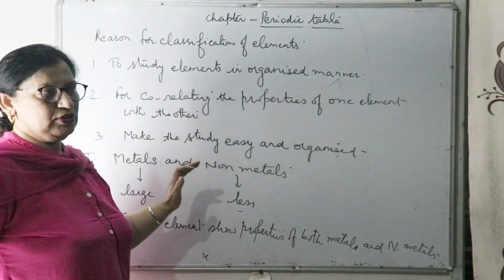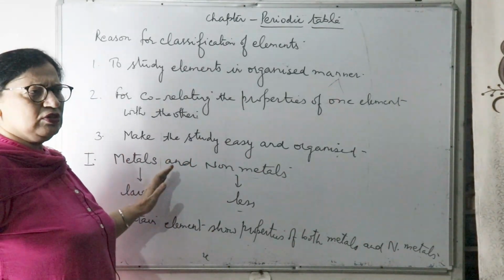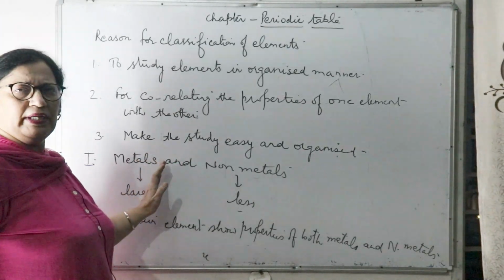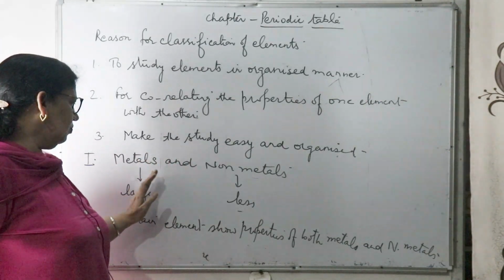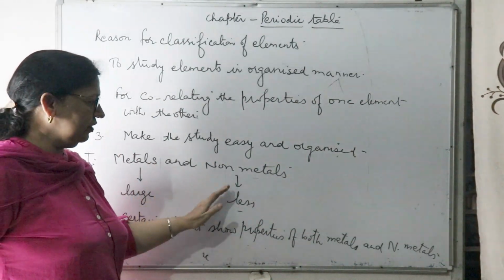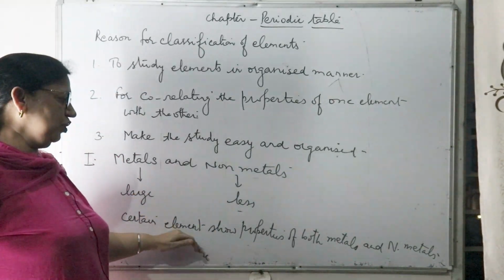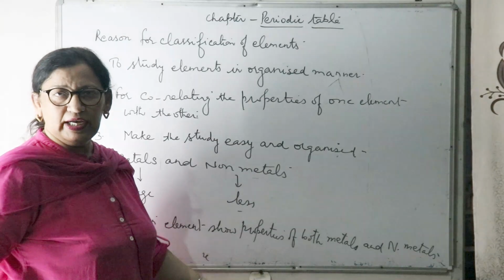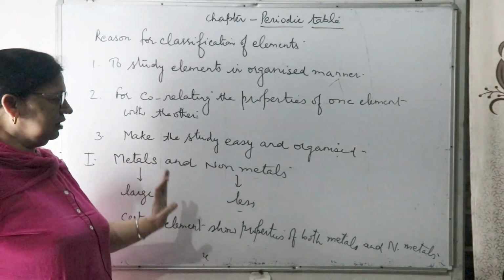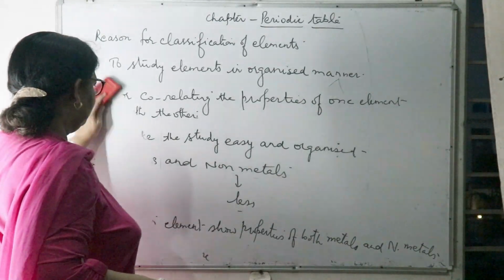The first classification was on the basis of metals and non-metals, and it was not proved good because a large number of elements were metals and very few were non-metals, and some elements showed the properties of metals as well as non-metals, that is, metalloids. So that is why this was rejected, and then later on